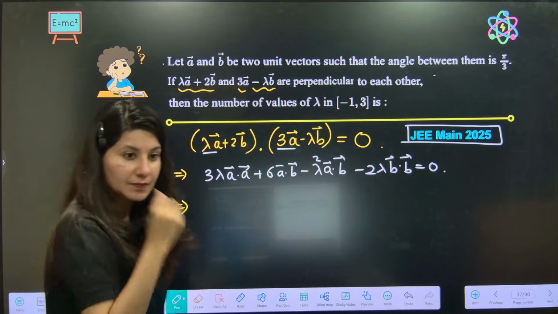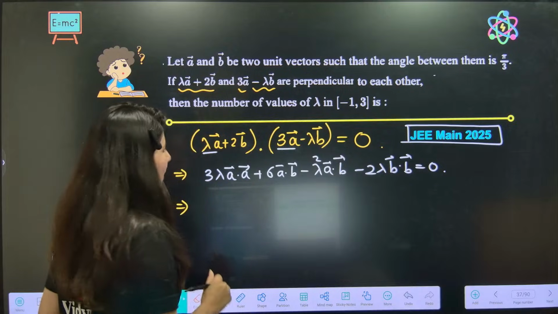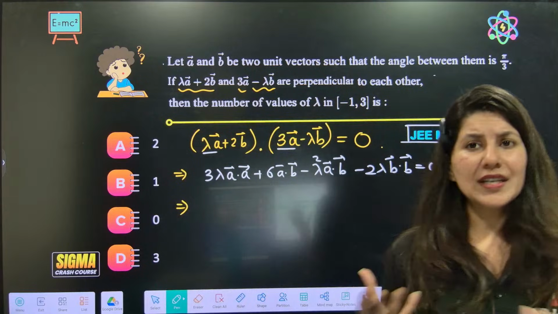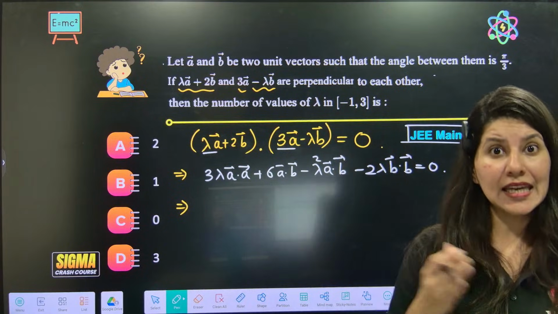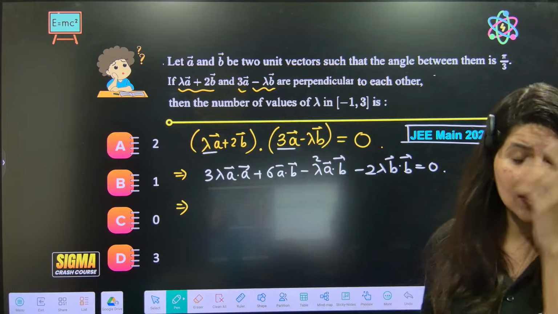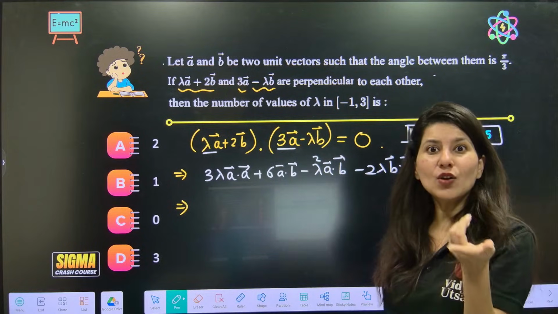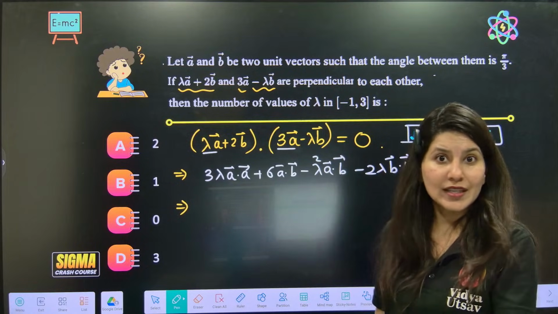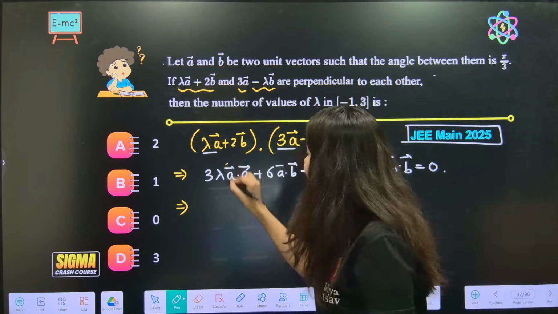Okay. Correct. Now, ma'am, A dot A dot product. What is A dot A? Ma'am, A dot B is what? AB cos theta. A dot A is what? A cos 0 degree, because an angle makes 0 degree with itself. Cos 0 degree is 1. So A dot A will be what?